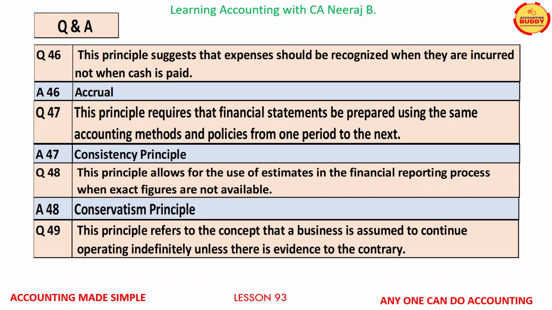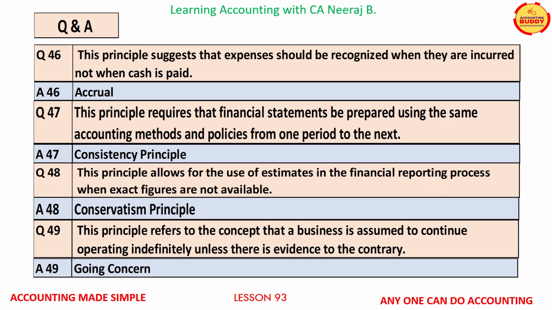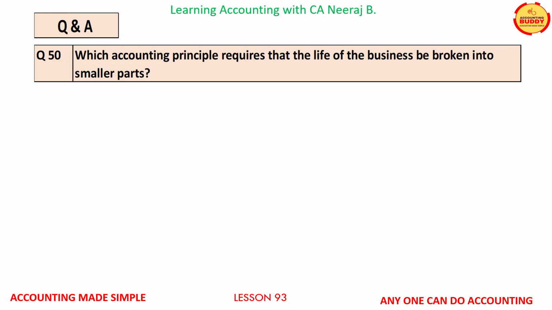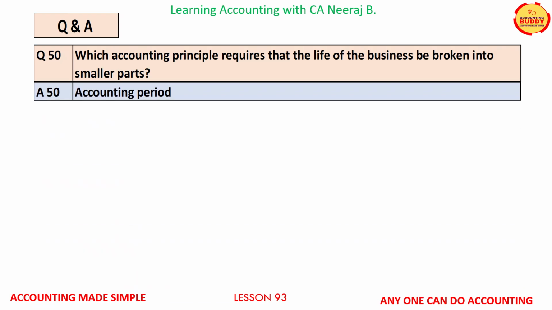Question number 49, this principle refers to the concept that a business is assumed to continue operating indefinitely unless there is evidence to the contrary. The answer is going concern. Question number 50 on your screens is, which accounting principle requires that the life of the business be broken into smaller parts? The answer is accounting period.